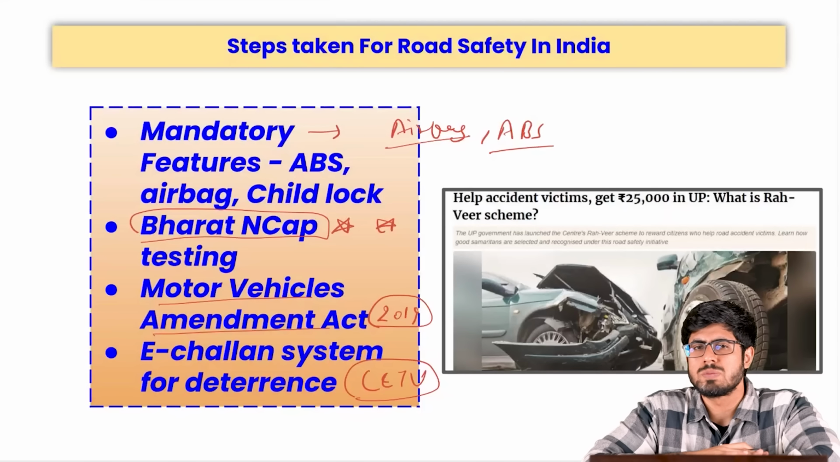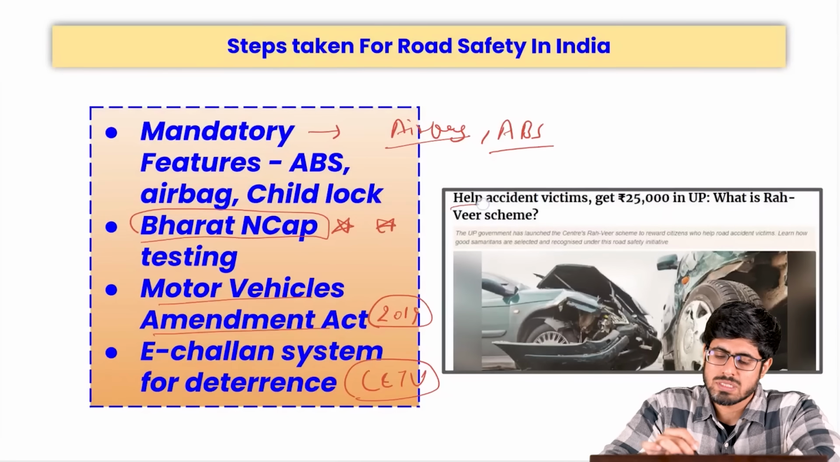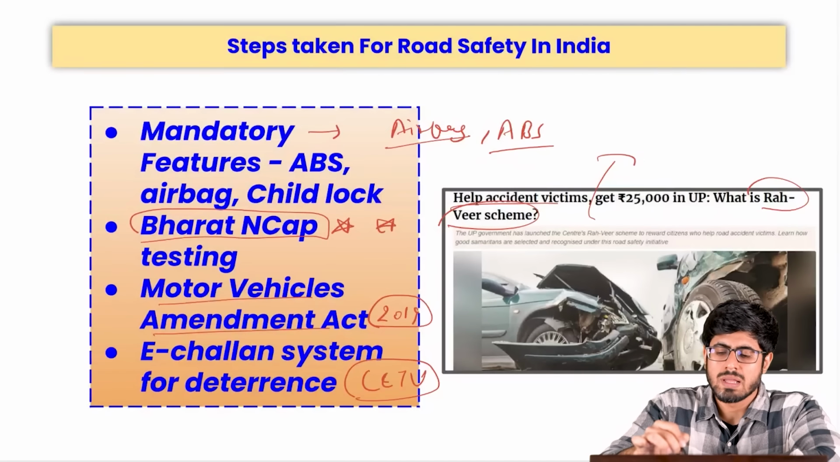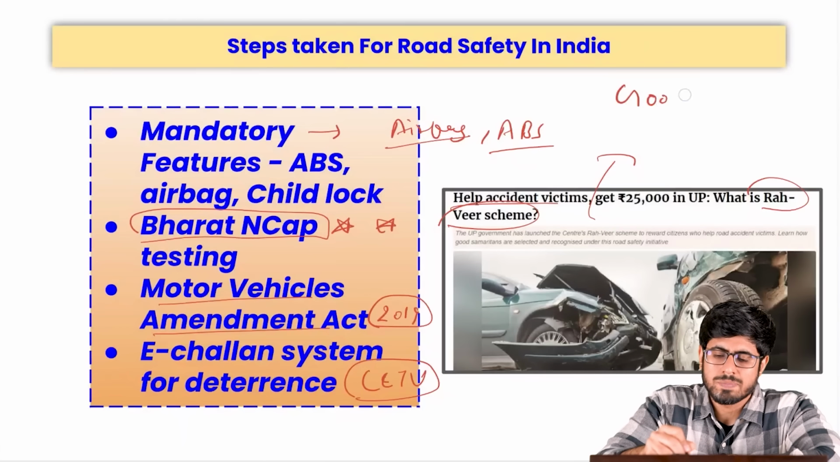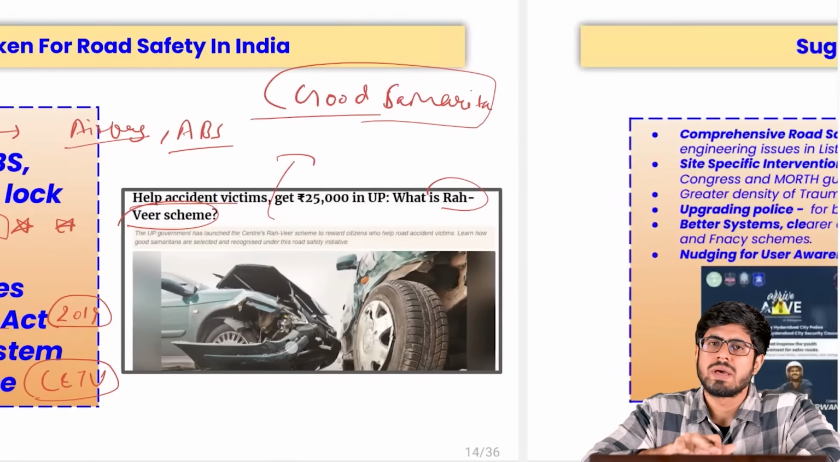Apart from the central government steps, state-specific steps have also been taken. For example, the Uttar Pradesh government started something known as the Rahavir scheme, which is nothing but a scheme that promotes the good Samaritan. If somebody picks up an accident victim on the road, they would be cash rewarded with 25,000 rupees, and no harassment of the good Samaritan would be done.